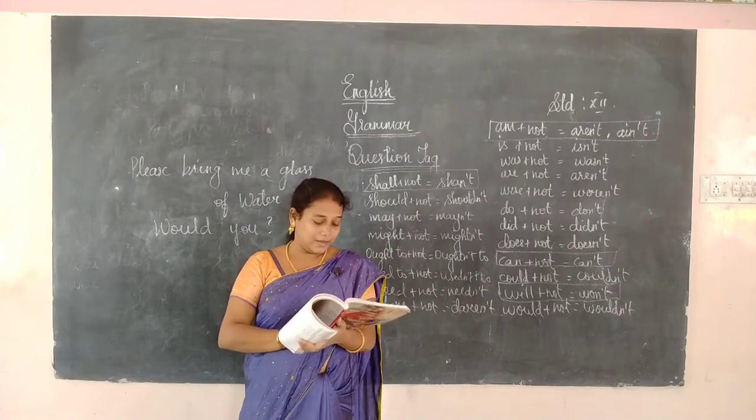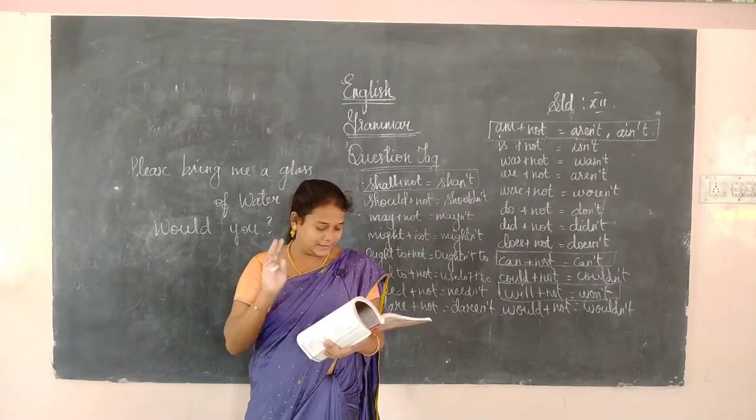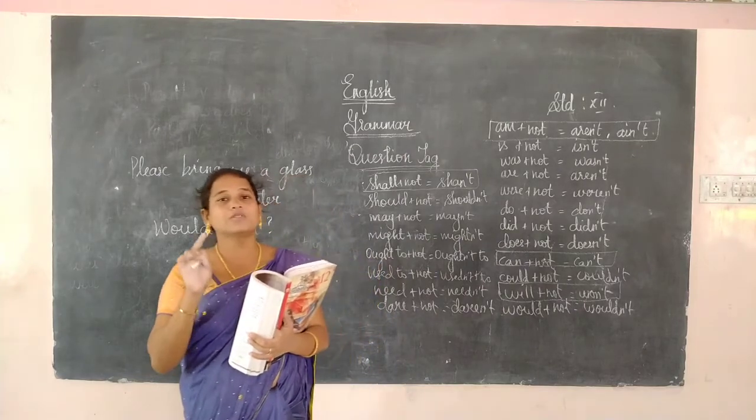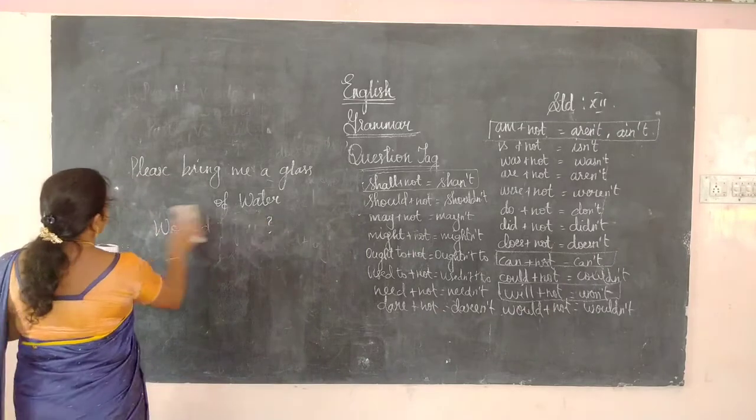Something, anything, nothing. I told you someone, somebody. Here, something, anything, nothing, in these three cases we will use it.